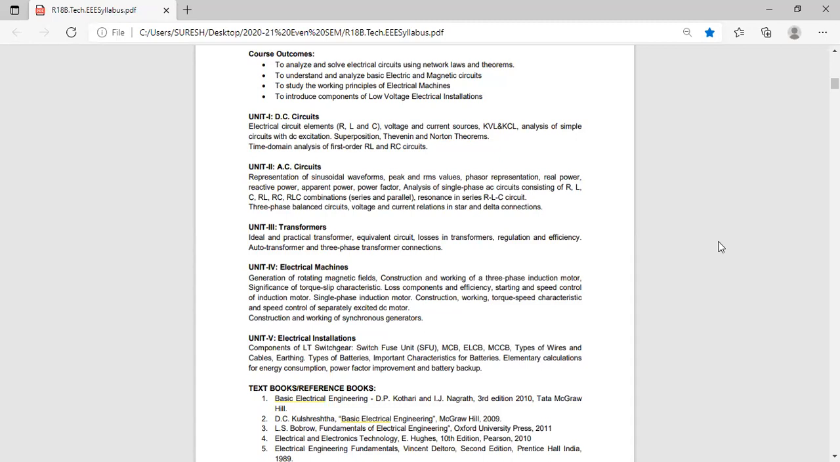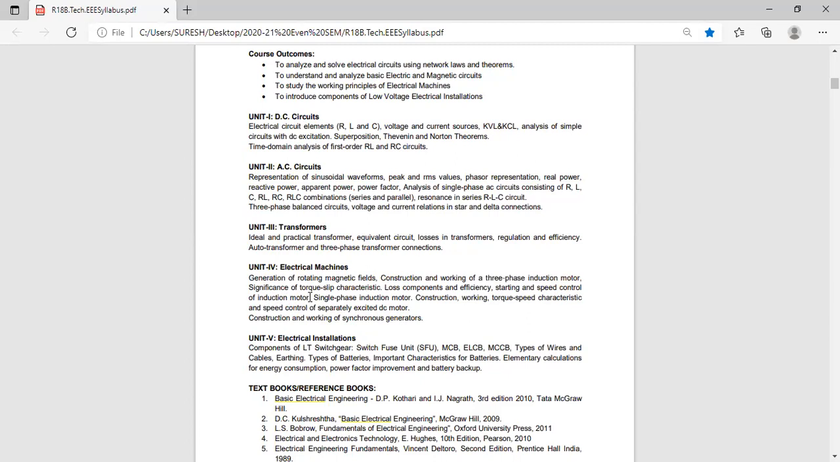On rotor side, three methods I had told. One is the rotor rheostat control. Next one is cascading or concatenation. Third one is injecting an EMF in the rotor circuit. Totally 6 methods are there for speed control of three-phase induction motor.